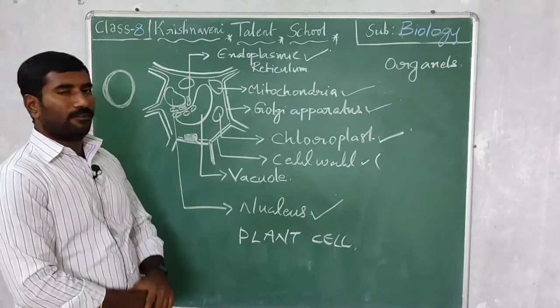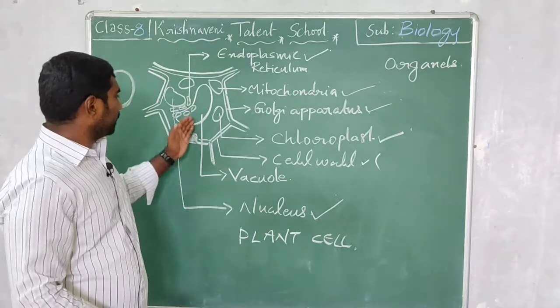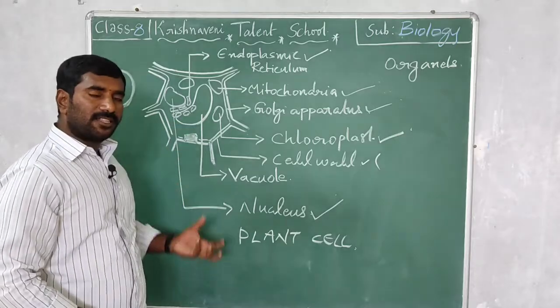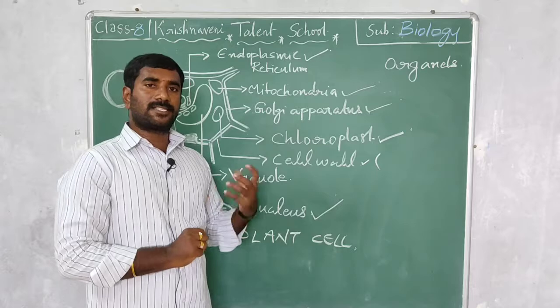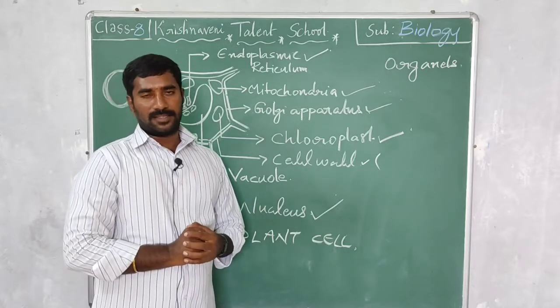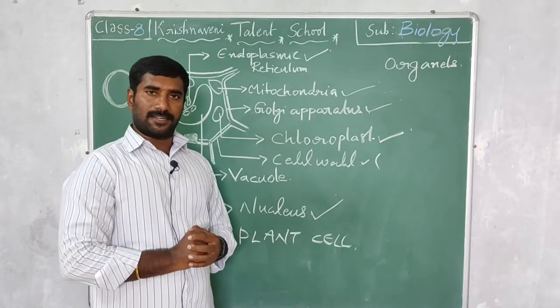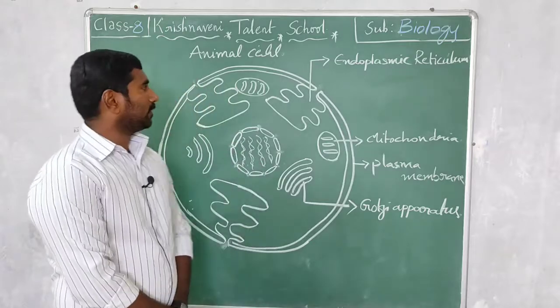Last, we have the vacuole. The vacuole gives strength to the cell. This is about the plant cell. Students, let's continue the lesson.